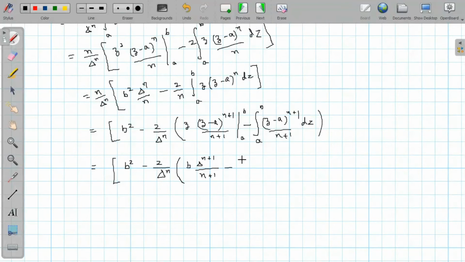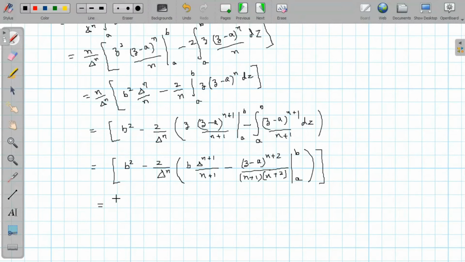So it will be equal to minus integration of this, which will be (z minus a) raised to power n plus 2 divided by n plus 2. So that will give us (z minus a) raised to power n plus 2 divided by n plus 1 times n plus 2, lower limit a, upper limit b.